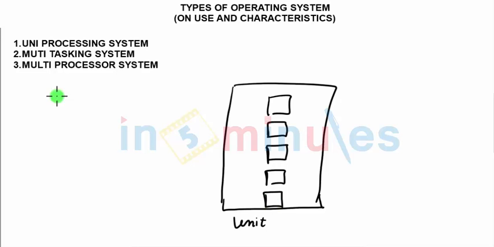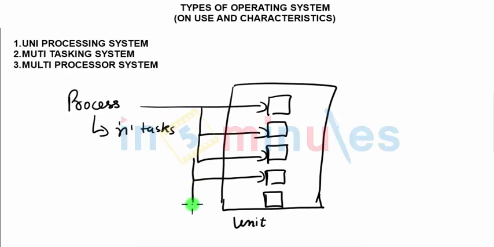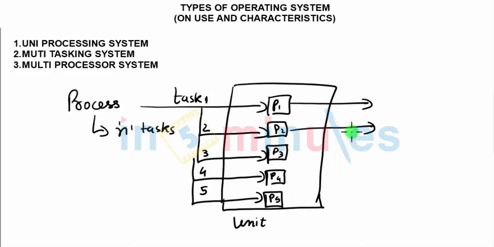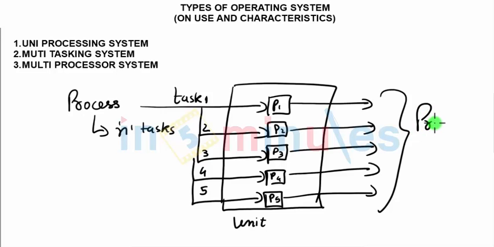The logic is fairly simple. Whenever we give a certain process, this process would be performed by n processors. That means a process which has n tasks would be divided into n parts. Each part would be taken care of by a different processor. Say tasks 1, 2, 3, 4 and 5, and here we have processor 1, processor 2, processor 3, processor 4 and processor 5. In parallel, these tasks would be performed and results given out. Combining these results, we would complete the process which we started initially.